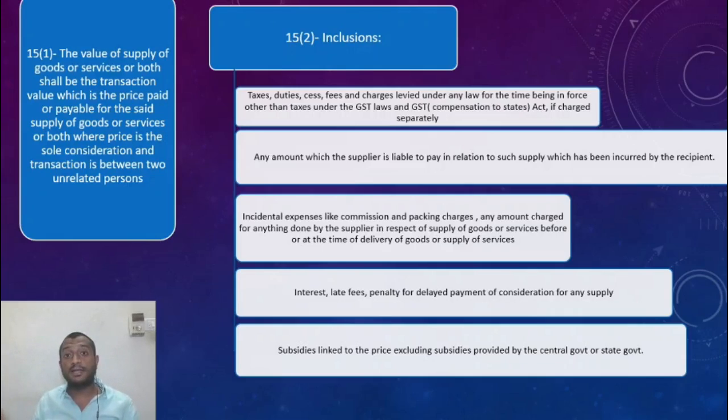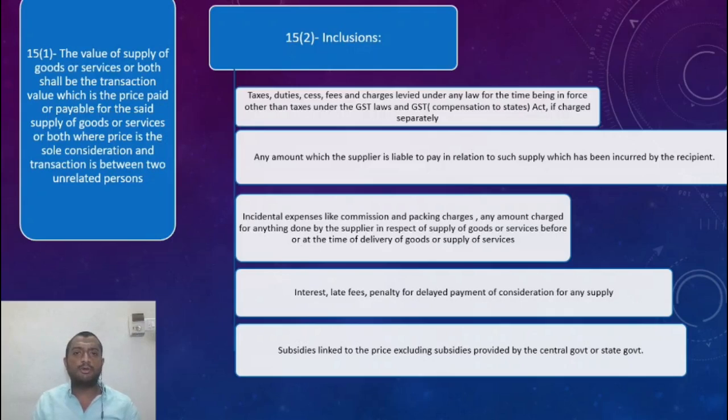That is the time of supply. That is when I include it in the value of supply, and that is the month for which I show it in my GST return. All right. So subsidies linked to the price, excluding subsidies provided by the central government or state government. So what about subsidies linked to the price? So what is subsidy linked to the price? Let us say I am manufacturing stationery for the benefit of the poor.